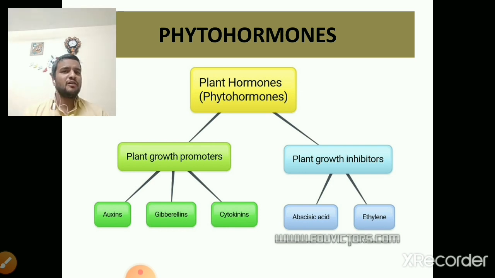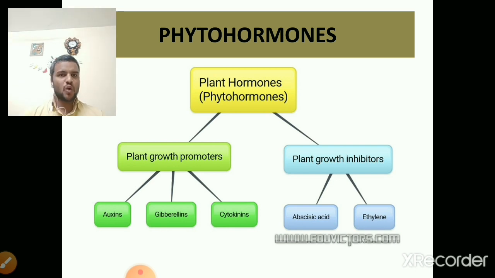By plant growth promoters, you might have understood the meaning of this word. Growth promoters means the hormones which are going to promote the growth of the plant, which are going to help in the growth of the plant. They are called plant growth promoters. And next, plant growth inhibitors. Inhibiting means what? To stop. So hormones which are going to play a role in stopping the growth of the plant are called plant growth inhibitors.